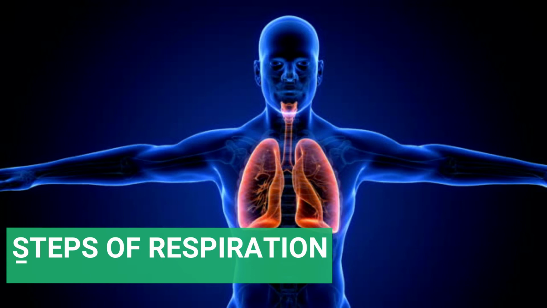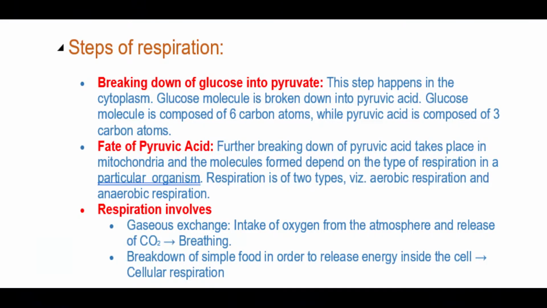Next are the steps of respiration. Breaking down of glucose into pyruvate. This step happens in the cytoplasm. Glucose molecule is broken down into pyruvic acid. Glucose molecule is composed of 6 carbon atoms, while pyruvic acid is composed of 3 carbon atoms. Next is the fate of pyruvic acid. Further breaking down of pyruvic acid takes place in mitochondria and the molecules formed depend on the type of respiration in a particular organism. Respiration is of two types, aerobic respiration and anaerobic respiration.